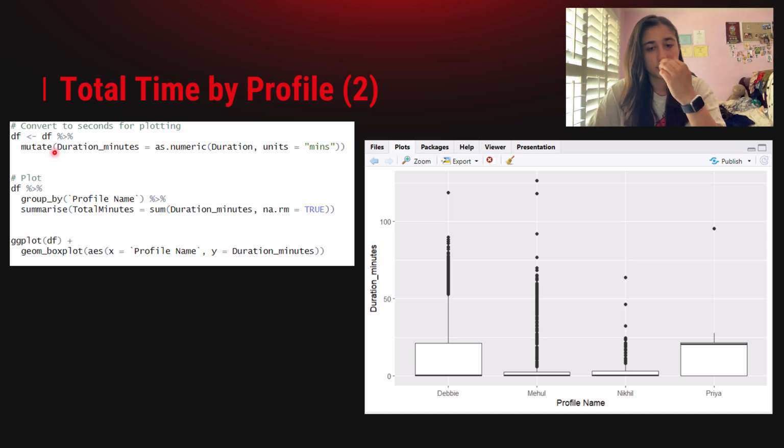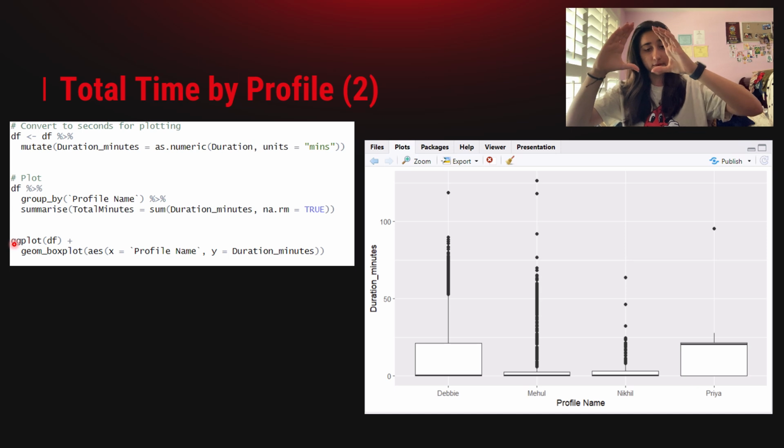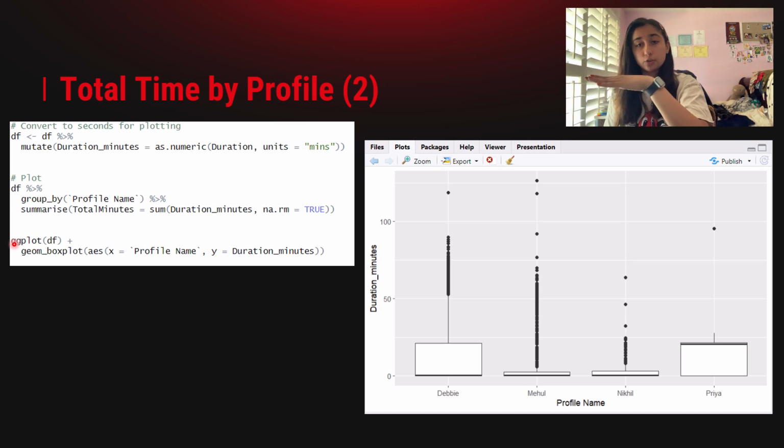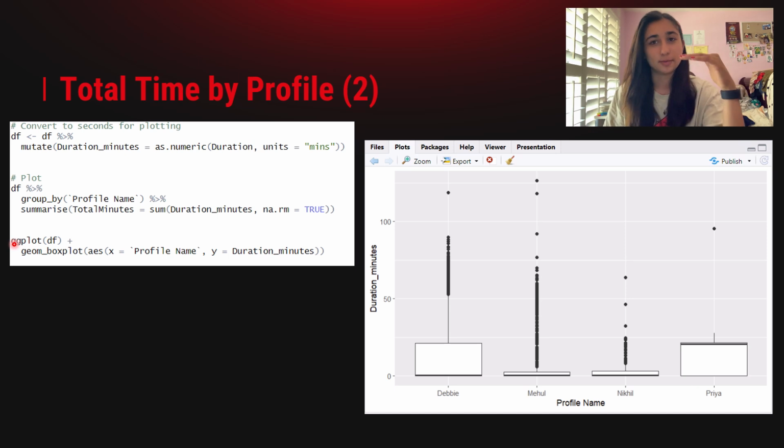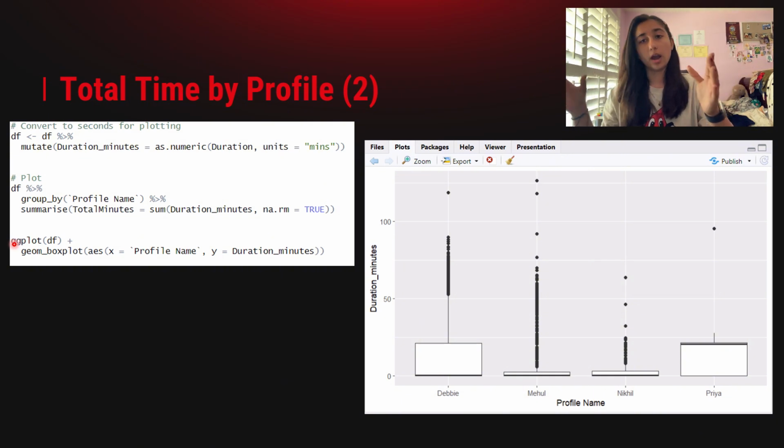And so once we plotted it, this is where tidyverse comes in handy: the ggplot, and then your data frame. This is also just how you do things generally in tidyverse, which is the ggplot, data frame, whatever name it might be, plus geom underscore whatever plot you're doing, like bar or scatter. I think scatter is called something else, but you can check out the documentation for that. And then the X and the Y. And of course you can have colors and more factors on top of that. You can have aesthetics, I think. I don't know if my graphs will have that, but I can explain later.